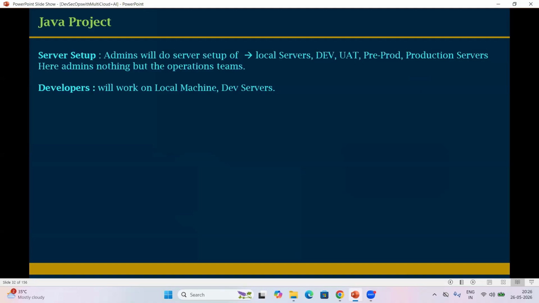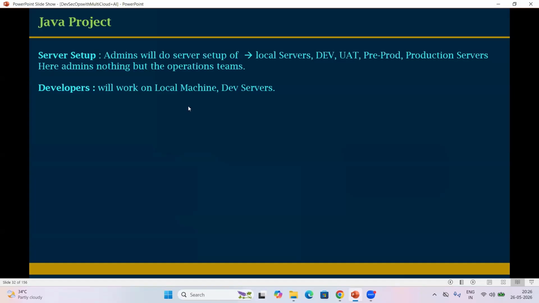For example, currently we are using Flipkart, Amazon, Myntra, Meesho. These are all live applications. Some companies developed these applications, and before deploying onto live servers, they tested multiple times, deployed on pre-prod, and finally deployed on production.